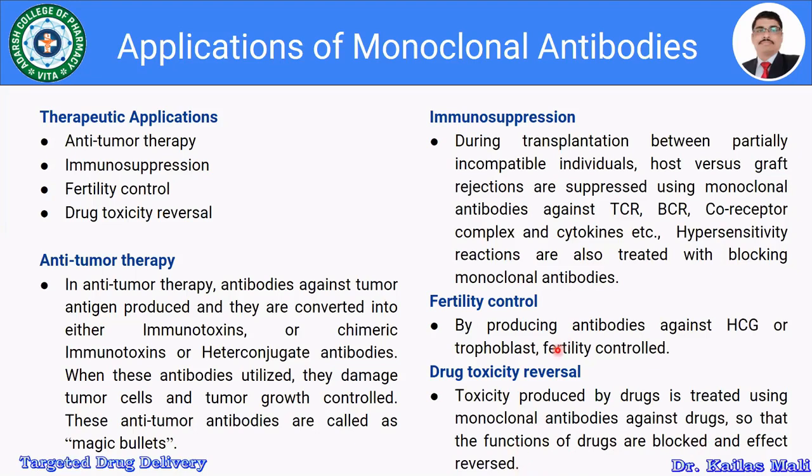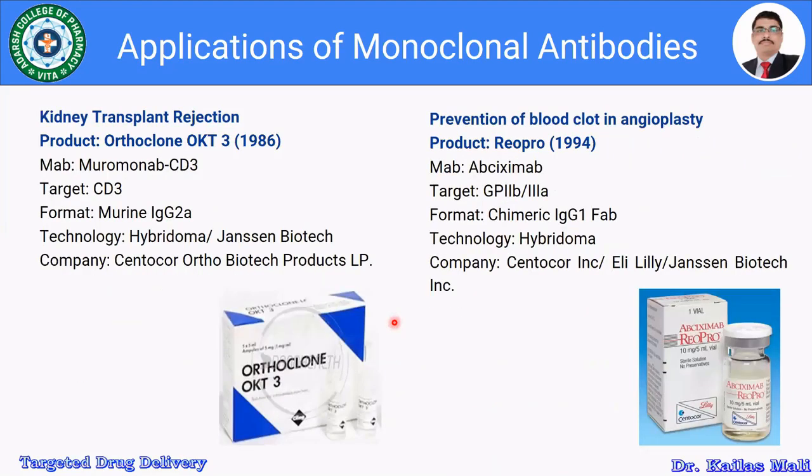So therapeutically, the monoclonal antibodies are used in the treatment of cancer. It is used for immunosuppression, for fertility control, and for drug toxicity reversal. Let us see some products related with the monoclonal antibodies. As I have said, more than 100 products are there in the market. I have listed here only the first 30 products for the discussion.